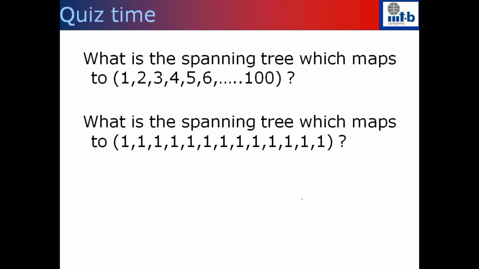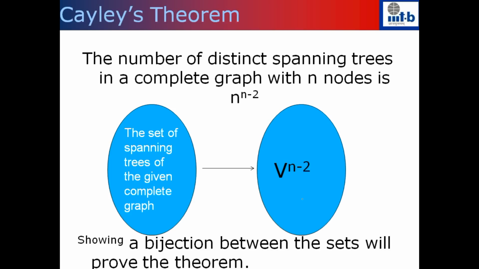Okay. So as I said earlier, we have defined a bijective, one-to-one, onto mapping between the set of spanning trees of a complete graph and a vector of length n minus 2. Since we have a bijection, the cardinality of these two sets has to be the same, which implies that the number of distinct spanning trees in a complete graph with n nodes is exactly equal to n to the power n minus 2.